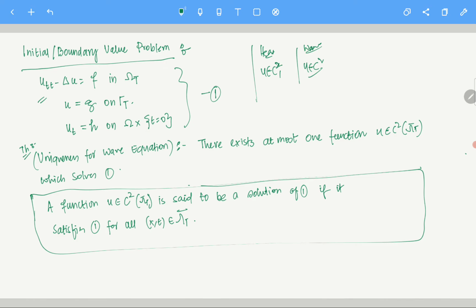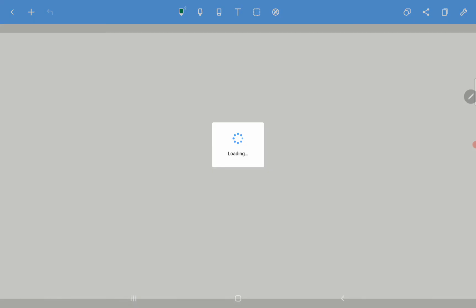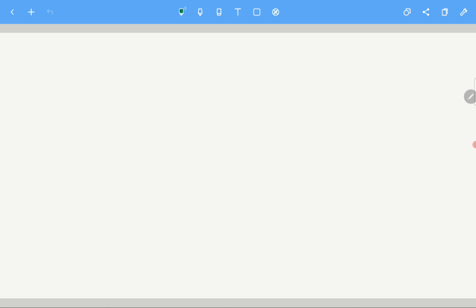Okay, that's your function. Now let's talk about uniqueness. Proof. For the proof of uniqueness, I am going to use something called the energy estimates, which we already did in other cases also. In the case of Laplace, in the case of heat, here also we are going to do something similar.